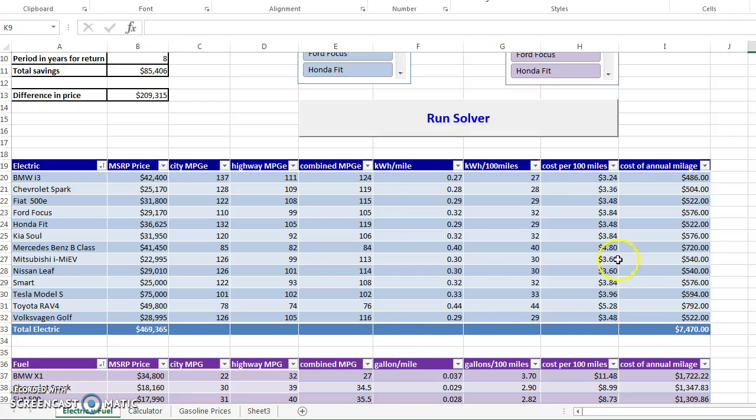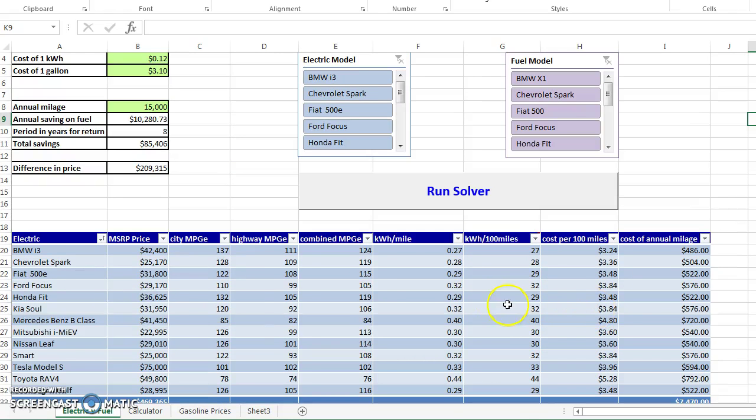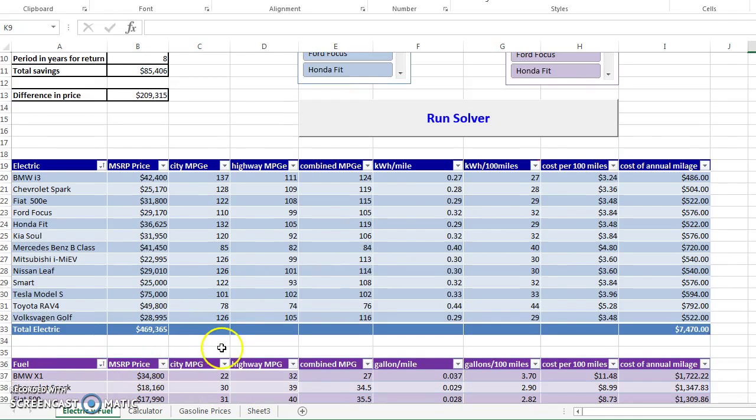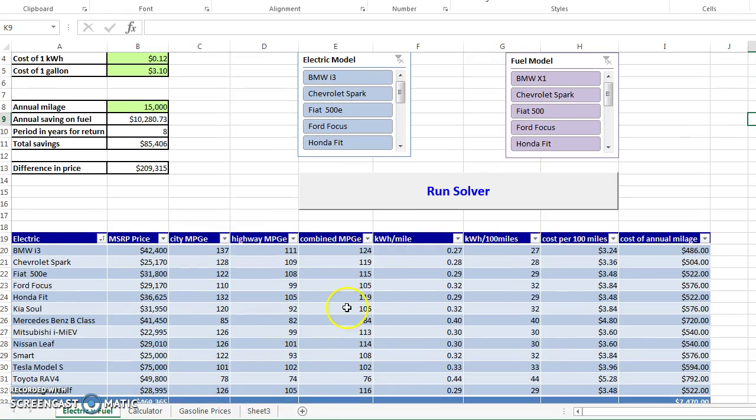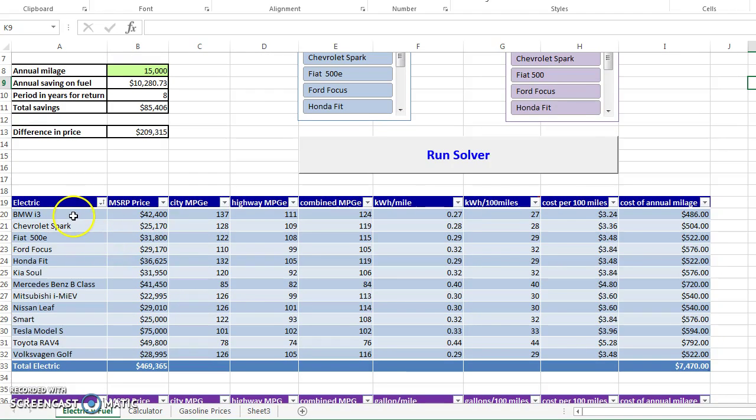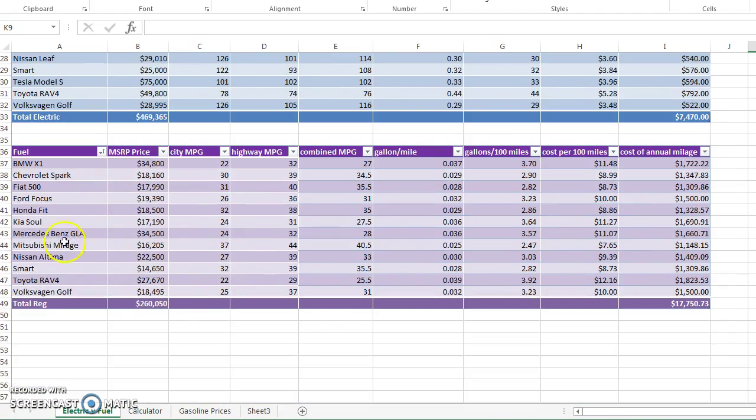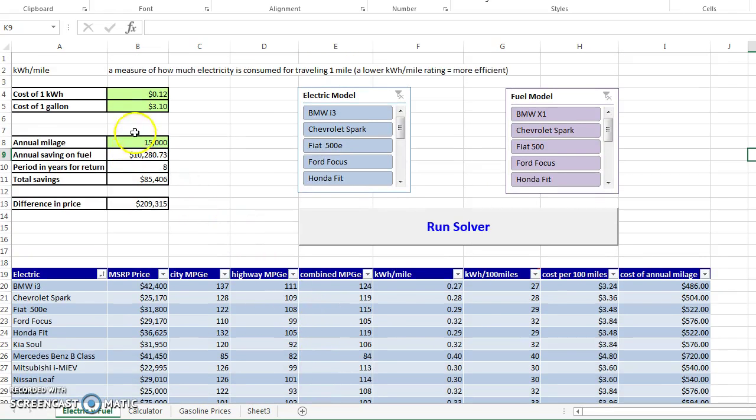So for my project, I wanted to evaluate the cost of electric cars versus fuel cars, and how long it will take to get the return to break even with the fuel car. I created a generic table where I entered some models of electric cars and some models of fuel cars. Here I also set up the cost of a kilowatt hour, which is the national average of 12 cents, and the cost of a gallon of gasoline. This is for premium, around $3. Of course, those are variable; they vary by state.